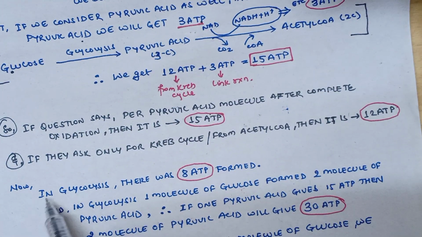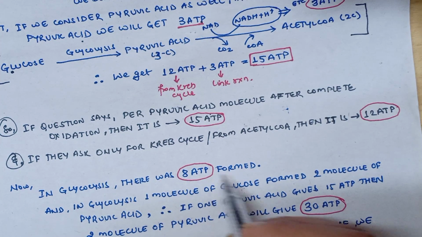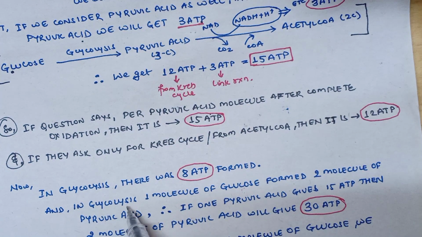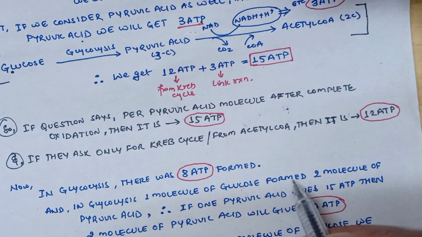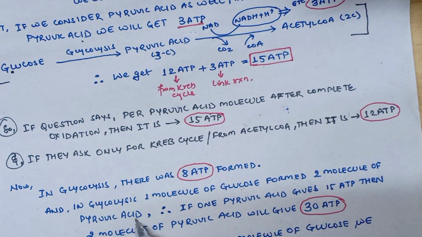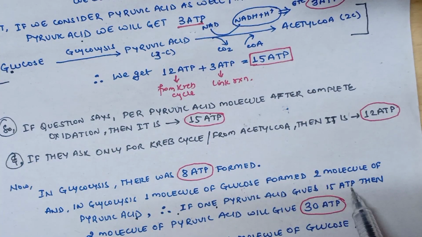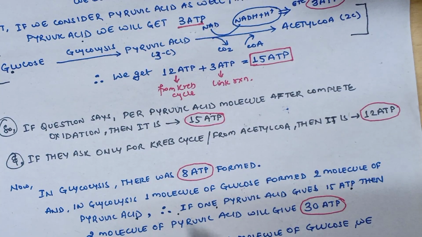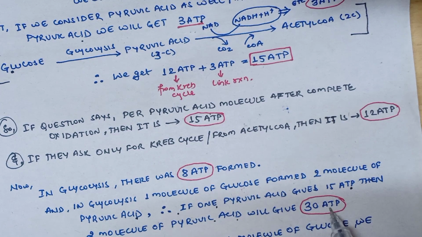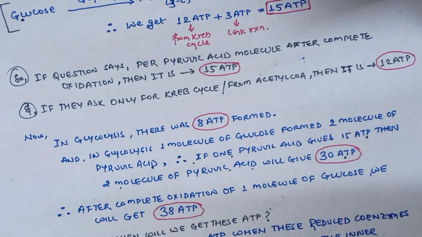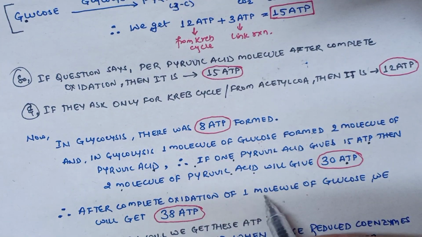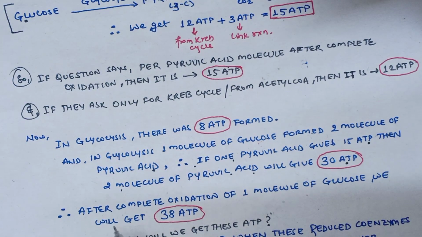Now in glycolysis there was 8 ATP formed, and in glycolysis one molecule of glucose will form 2 molecules of pyruvic acid. Therefore, if one pyruvic acid gives 15 ATP, then 2 molecules of pyruvic acid will give 30 ATP. Therefore, after complete oxidation of one molecule of glucose, we will get 38 ATP.